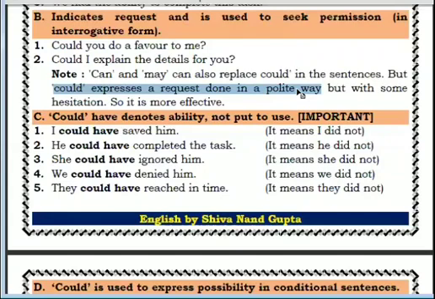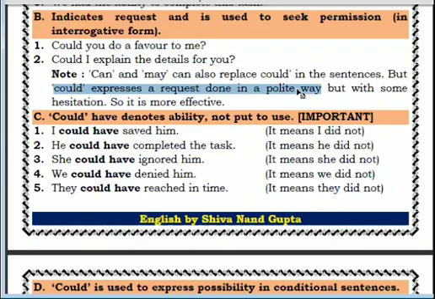Then next is with some hesitation. Means one more thing can be shown by could, that when you are asking the other person, he may deny also. So it is more effective. When you are using this particular could in speaking, and in writing also, you can make it very clear to the other person that you are not showing authority, you are requesting, and it is a very formal request to him or her.